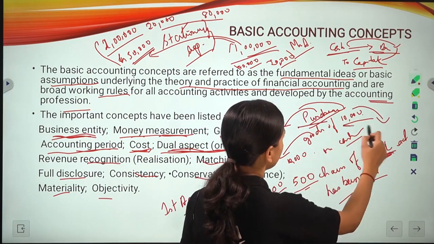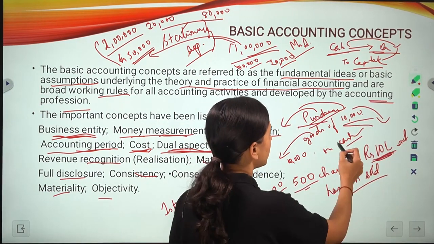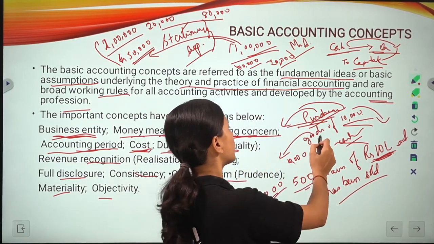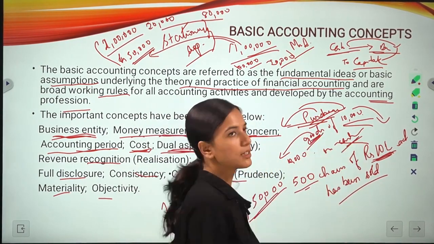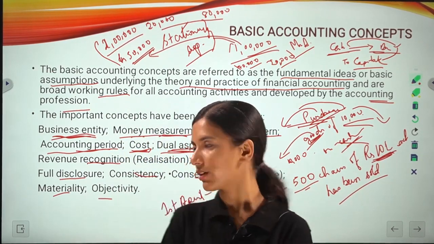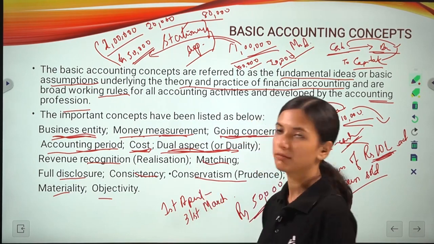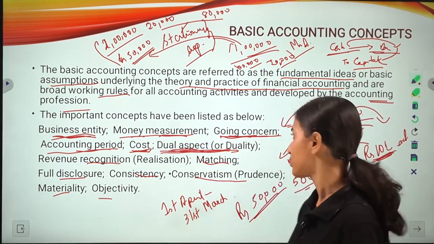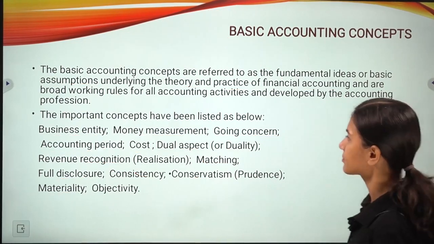Cash you are giving and purchases you are getting. Purchases means the goods you are getting, and cash you are giving out. So two accounts have been affected. Dual aspect just means that in each and every transaction two accounts will be affected.